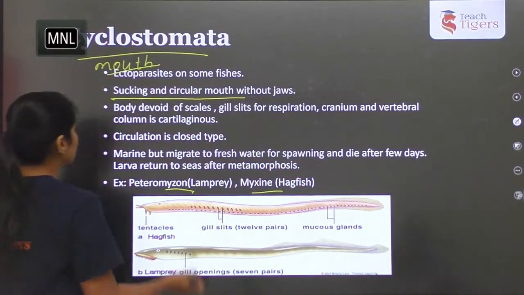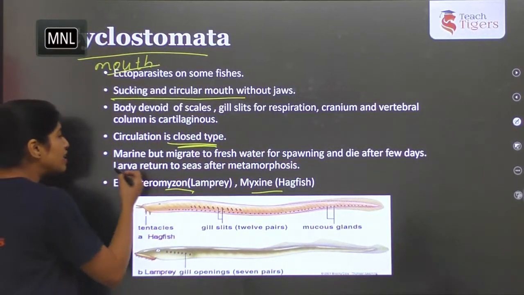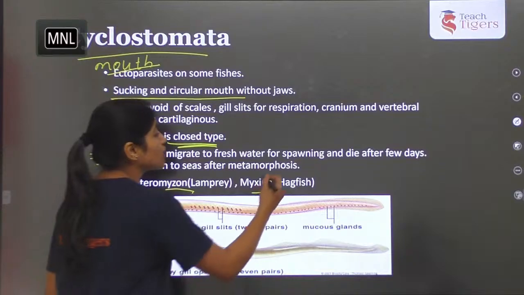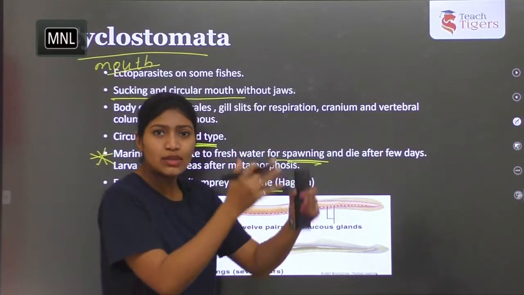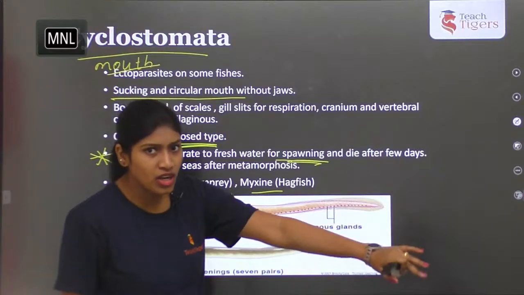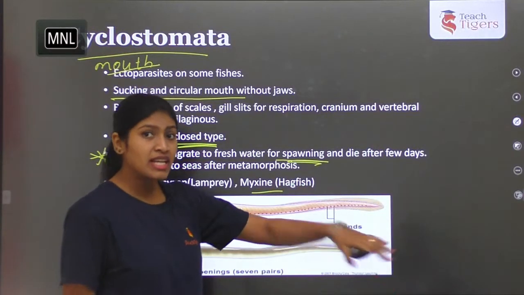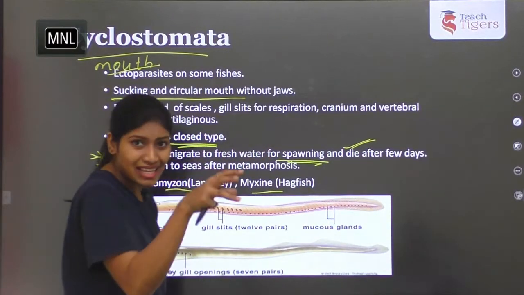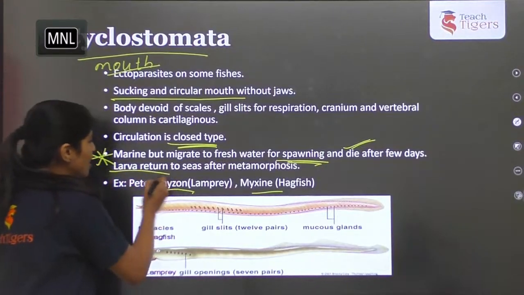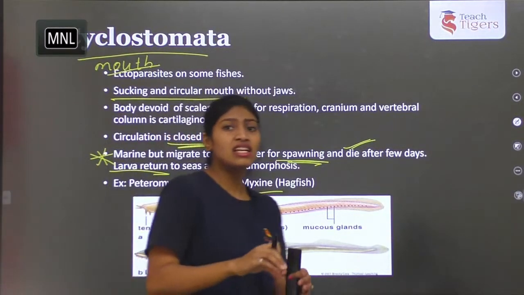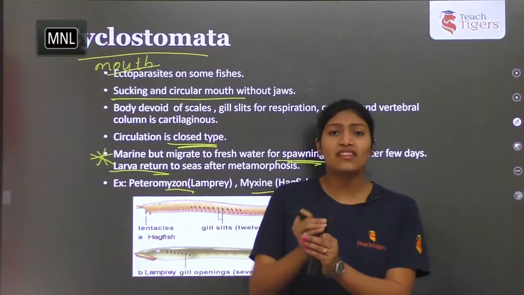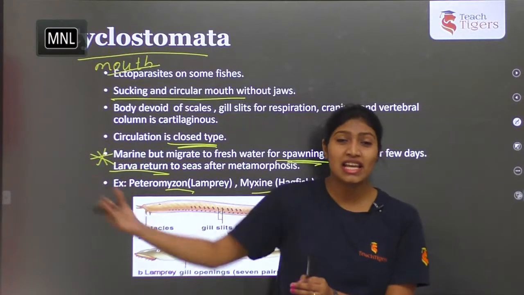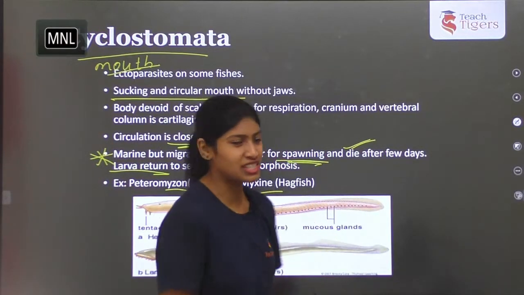And the circulation is closed type. A very important point here is that they are marine but migrate to fresh water for spawning and they die. The adult will go for spawning from marine to fresh water, that means from sea water to river, and they spawn, they breed and they die after a few days. From the eggs the larva will form, and that larva will return to the sea after metamorphosis, that is back to the ocean. This process of change is metamorphosis.